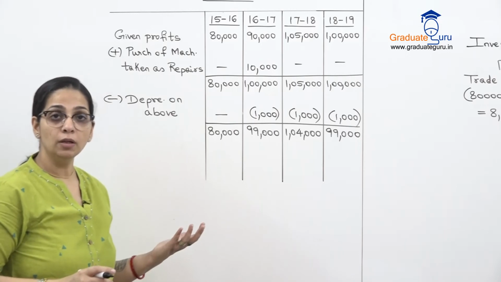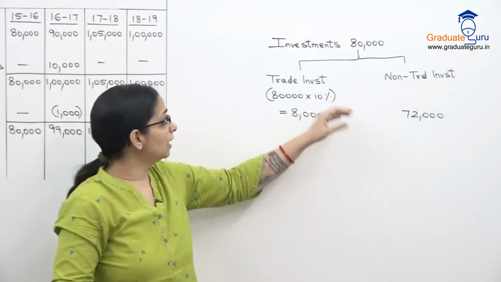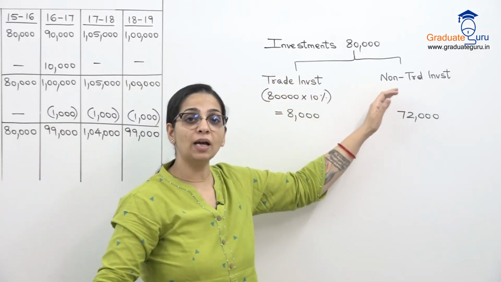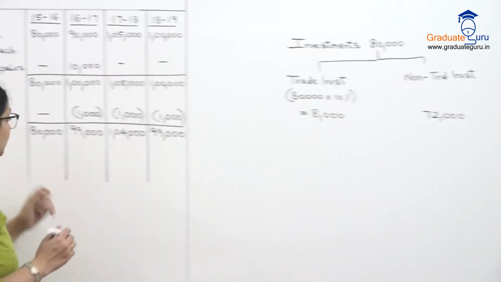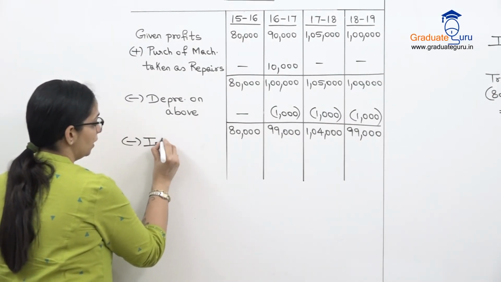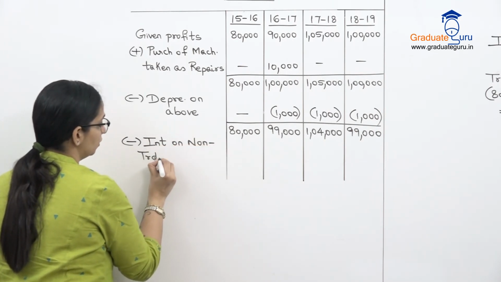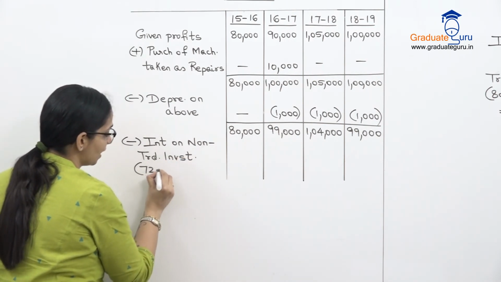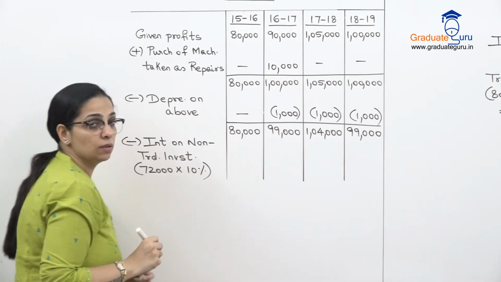Now besides this, we have an adjustment for investment. As I had told you here, there is trade investment and there is non-trade. Income of non-trade investment I have to remove from my working. So it should not be included in profit when I am valuing goodwill. So minus interest on non-trade investment. And non-trade is only 72,000 as I already showed you.